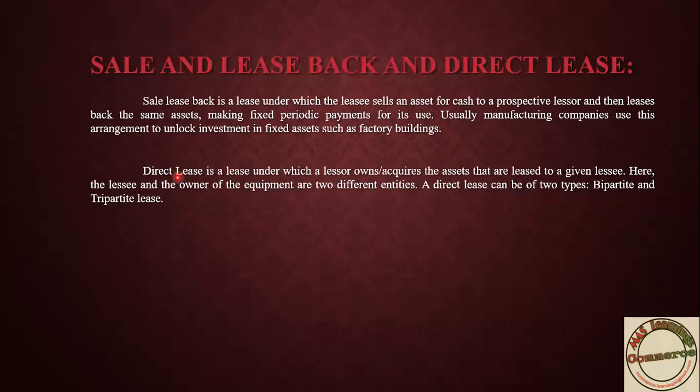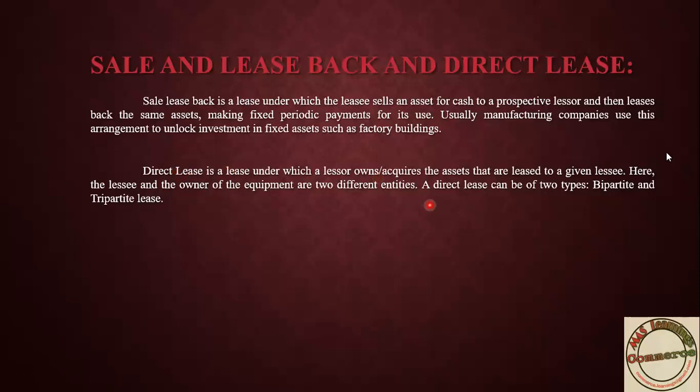Coming to direct lease. What is this direct lease? Direct lease is a lease under which the lessor owns or acquires the asset that is leased to a given lessee. This is common. Here only two parties are there, lessee and lessor. That is direct lease, where the lessor, that is the owner or acquirer, provides the right to use to the lessee. The lessee pays rental fees to the lessor and takes this right to use from the lessor. The lessor is the owner, and he is providing the right to use to the lessee.